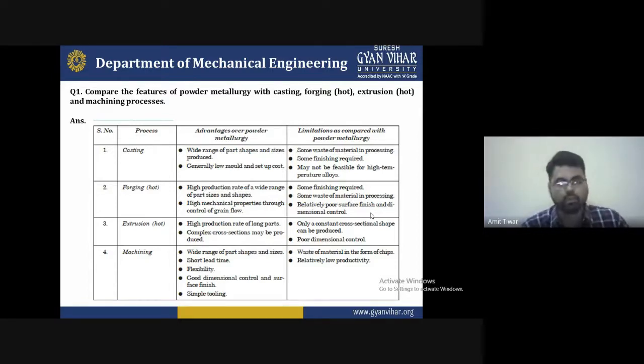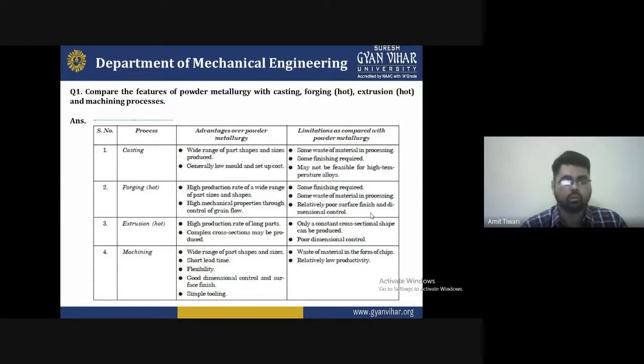These are all some advantages of machining. If we understand all these features, you will understand what type of machining process you have to use for a particular operation, from which your product will be made. Some limitations as compared with powder metallurgy: the first is waste of material in the form of chip, and the second is relatively low productivity.